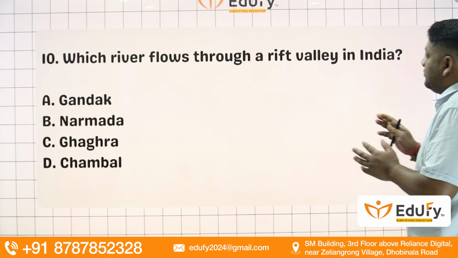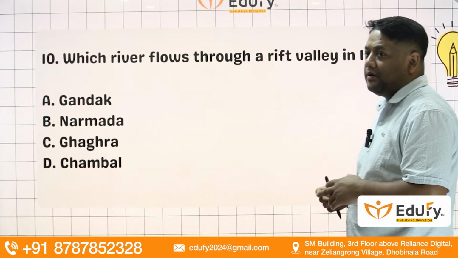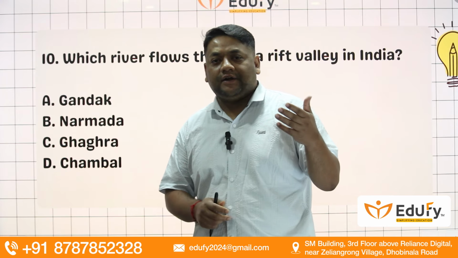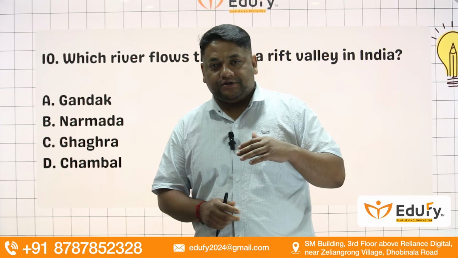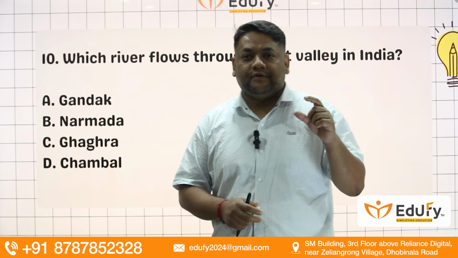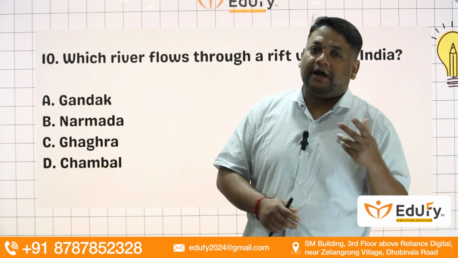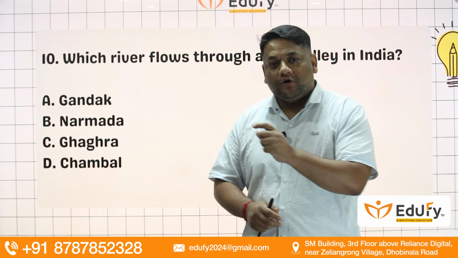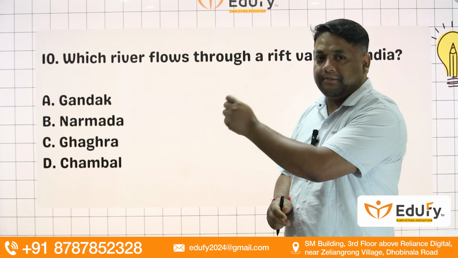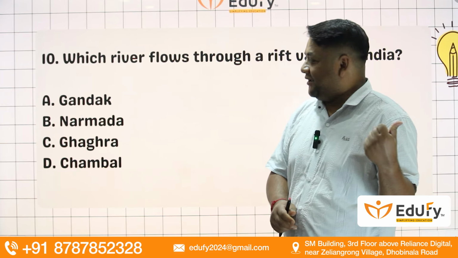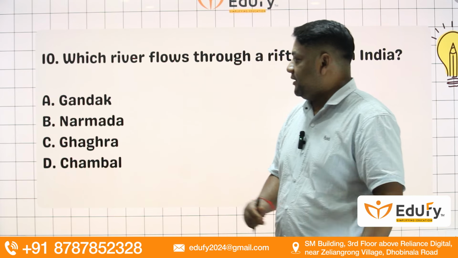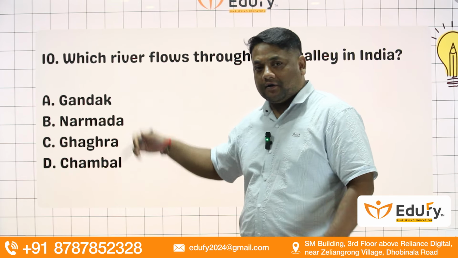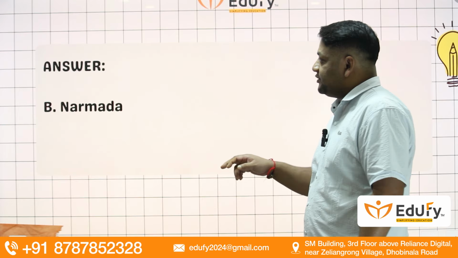Which river flows through a rift valley in India? Remember, in India there is a rift valley between the Vindhyachal Range and the Satpura Range. There are central mountain ranges in Madhya Pradesh, Vindhya and Satpura, and between them flows a river called Narmada, moving from Amarkantak towards the Arabian Sea, that is the Gulf of Cambay. So among Gandak, Narmada, Ghagra, Chambal, except Narmada, all are wrong. Narmada is the correct option to this question.